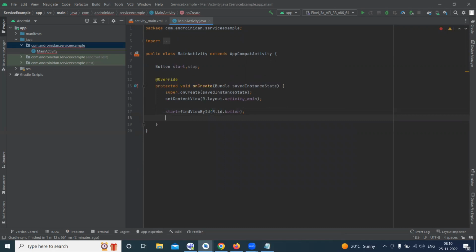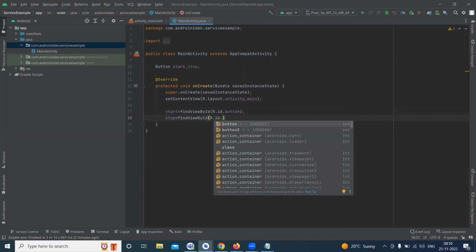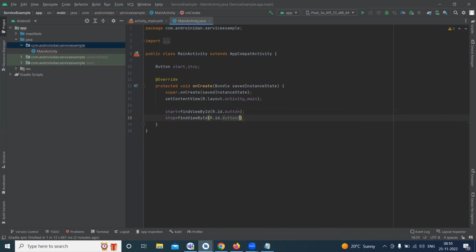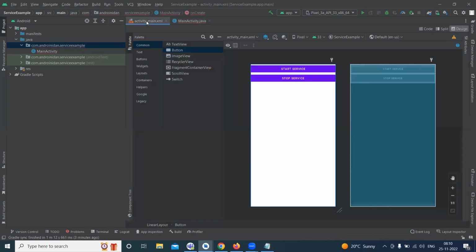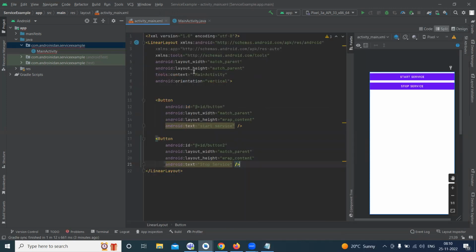Then stop equal to find view by ID, that is R.id.button2. So two buttons are here. Okay, start button, stop button. So all are here.